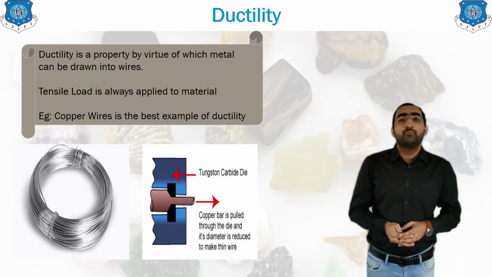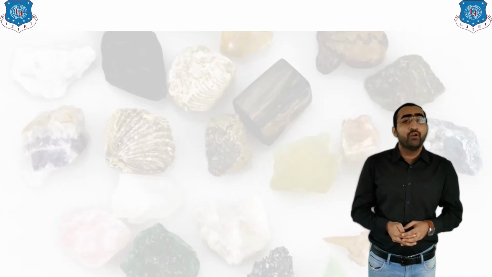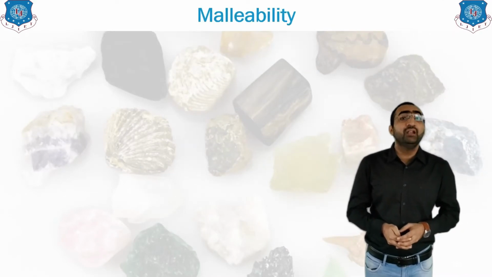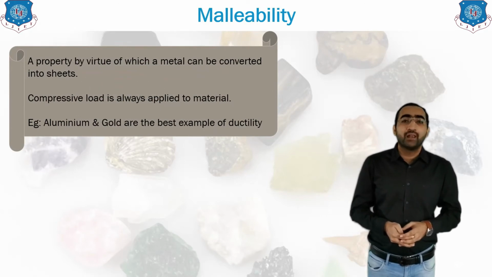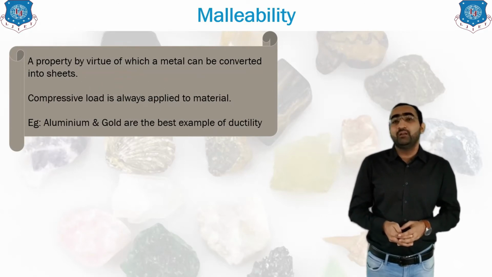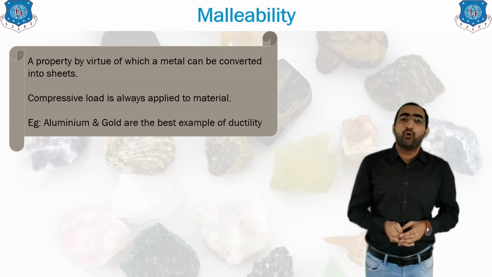Okay, so the next property we will be seeing is the malleability property. Now what do you mean by malleability? The ability of a material to be converted into sheets is known as malleability. Ductility and malleability, these two properties are found in each and every metal.